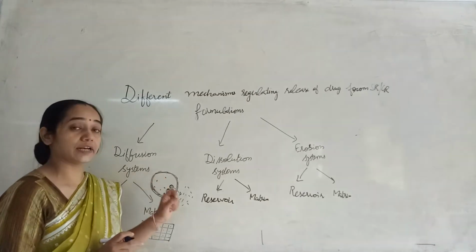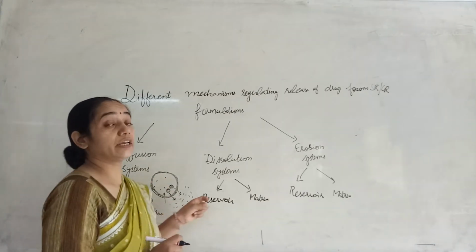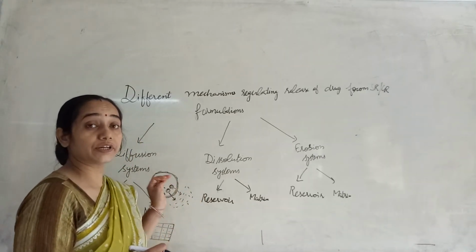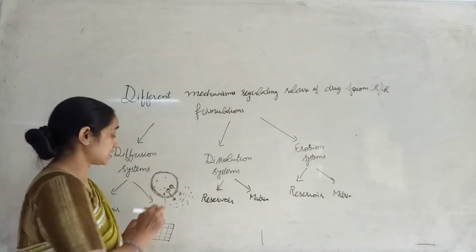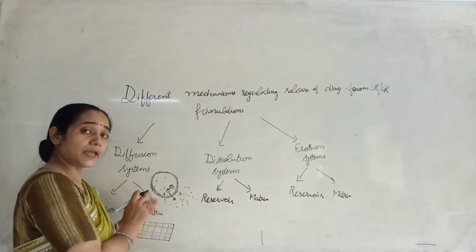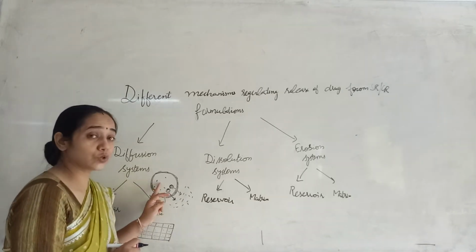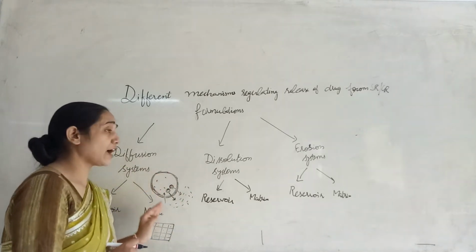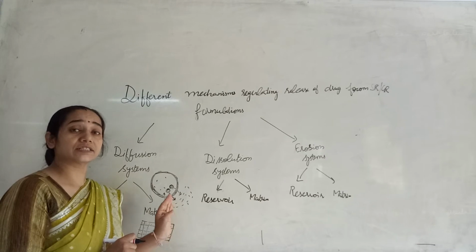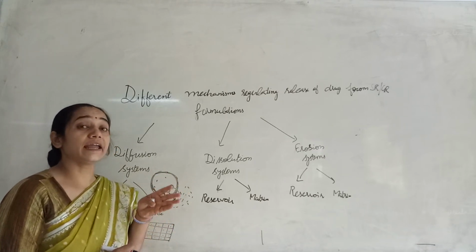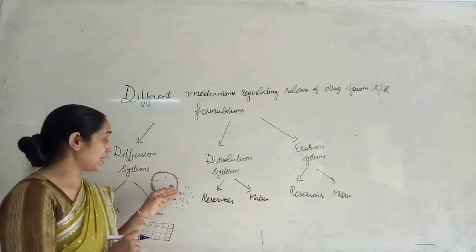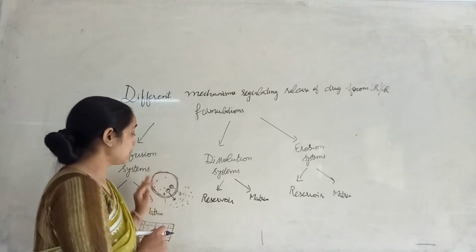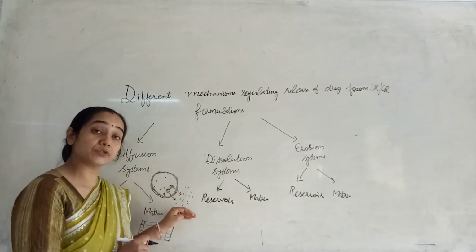Here is a high concentration and here is a low concentration, and when there is an equilibrium then the rate will be slowed down. There is a probability that the rate of diffusion of the drug will be slowed down. So if I say this is a diffusion system, and in this diffusion system the drug is dissolving, then is it a dissolution system? No, it is not a dissolution system, because we have encapsulated it in a polymeric structure, and that polymeric structure is hindering the rapid diffusion, and only the available pores allow the solution of the drug to move out, and the polymer is not dissolving. So this is a diffusion control system.